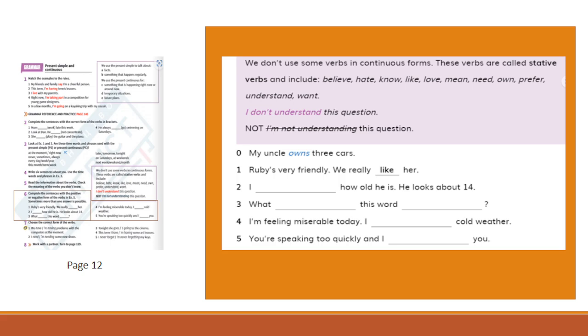Ready to check? Ruby's very friendly. We really like her or love her. I don't know how old he is. He looks about 14. What does this word mean? I'm feeling miserable today. I hate cold weather. You're speaking too quickly and I don't understand you. So, as you can see, we use only present simple here because we have stative verbs.